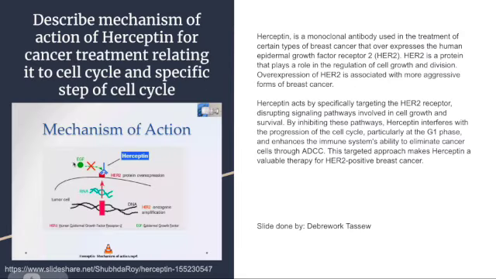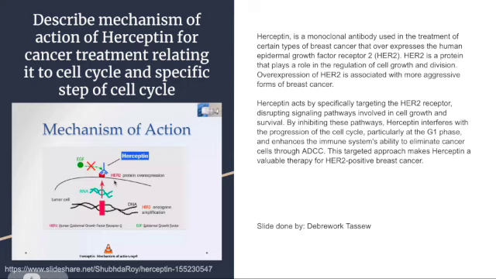The mechanism of action of Herceptin involves several steps, and its primary target is the HER2 receptor, as we discussed above. And here's how Herceptin works in relation to the cell cycle. Binding to the HER2. So HER2 is a tyrosine kinase receptor that, when activated, signals the cell to grow and divide.